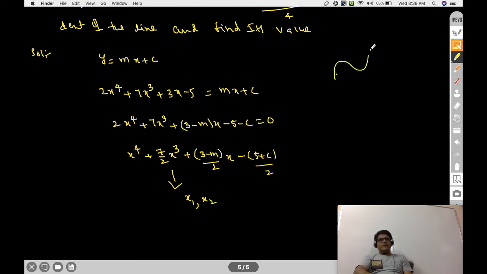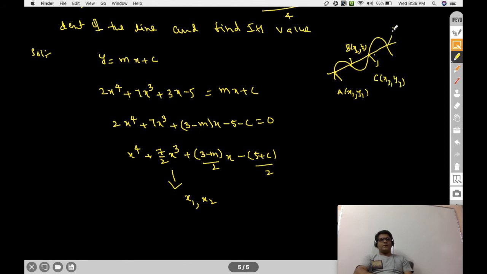If the line meets the curve at 4 distinct points, then (x1, y1) is one meeting point, (x2, y2) is another meeting point, (x3, y3) is the third meeting point, and this one is the 4th.